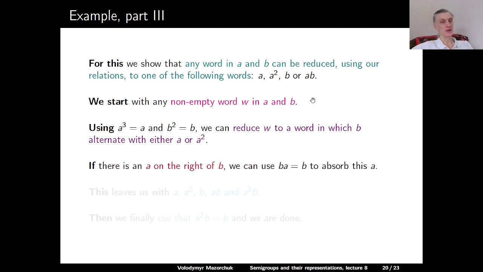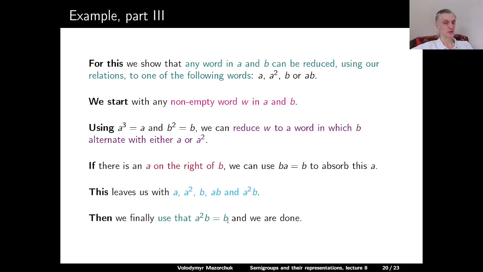Also, if there is an A on the right of B, we can use that BA is equal to B to absorb this A. And then this leaves us with exactly 5 words: A, A squared, B, AB, and A squared B. And then we can use that A squared B is equal to B, and then we can reduce everything to 4 words, and we are done.